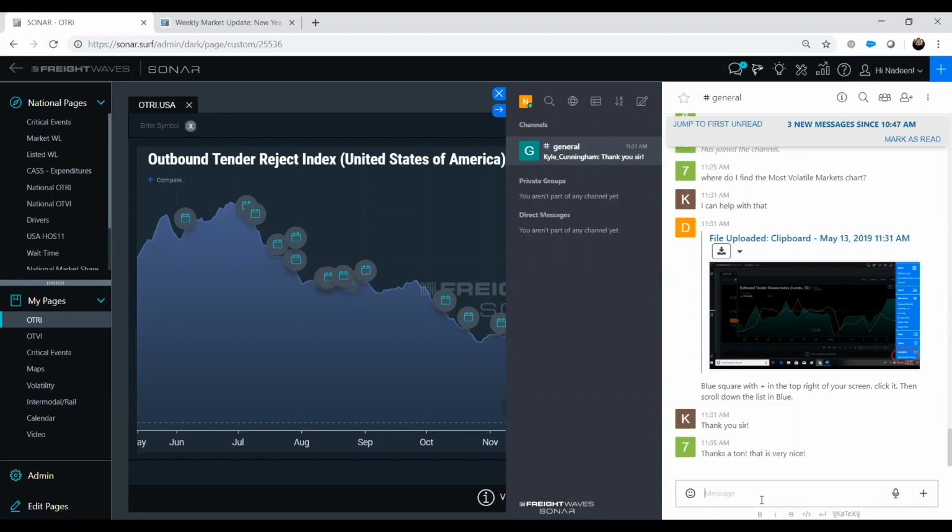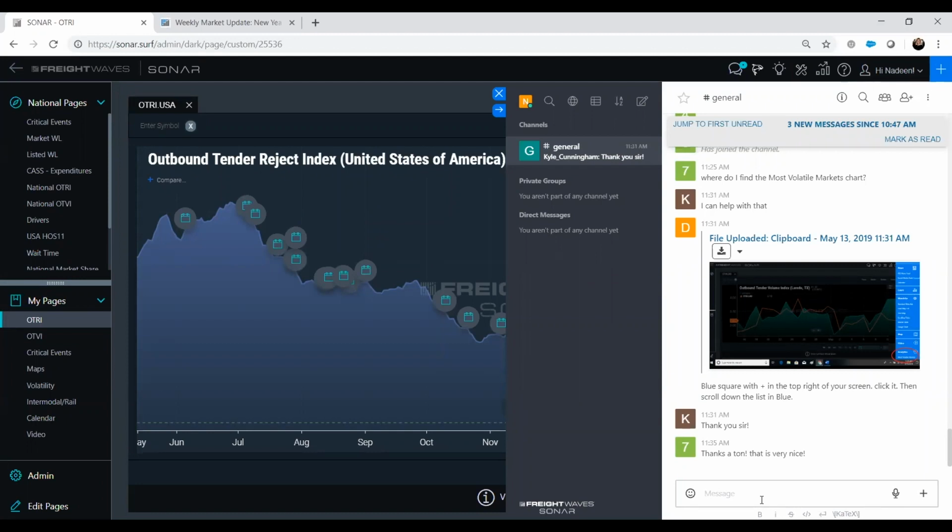This would be very useful anytime you see something in your own business that you don't really understand. Say, hey guys, I don't see the tender rejection showing in this, but I'm having a lot of problems getting my freight accepted, whatever the case may be, you could type that in here. It's anonymous, so nobody has to know that you were saying that.